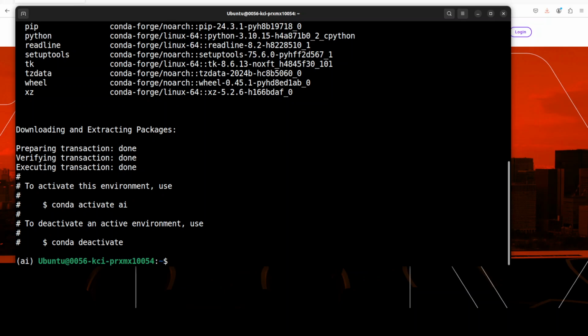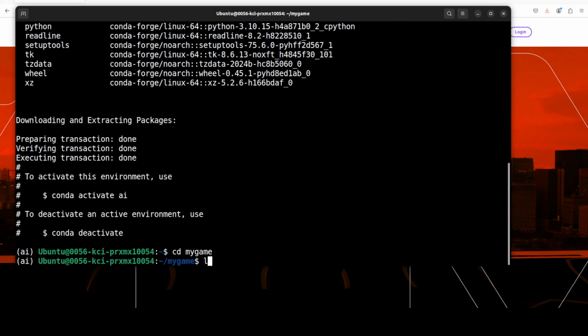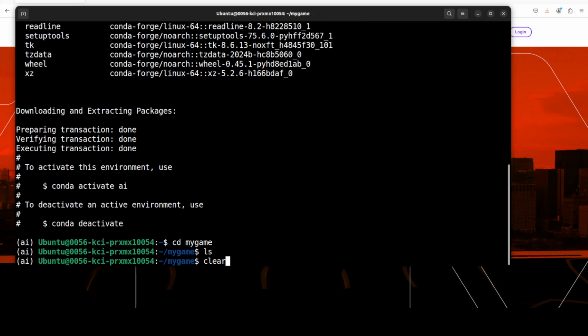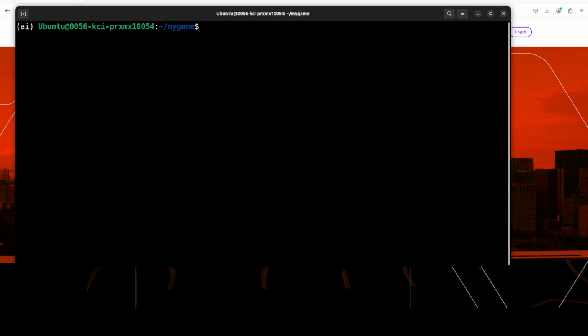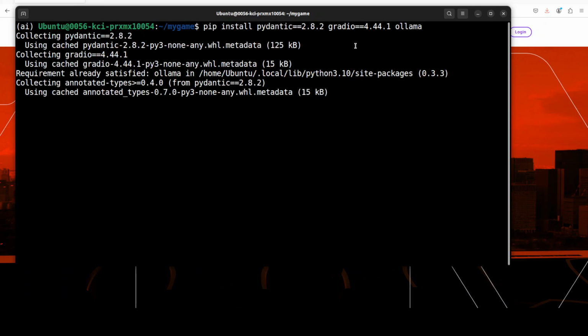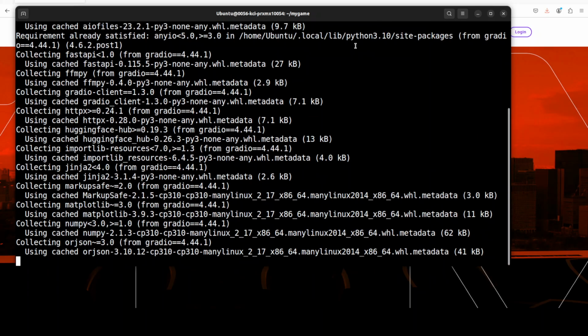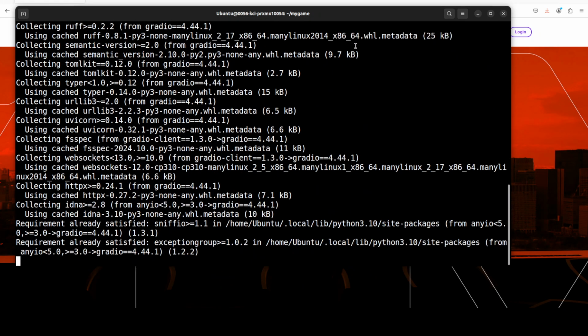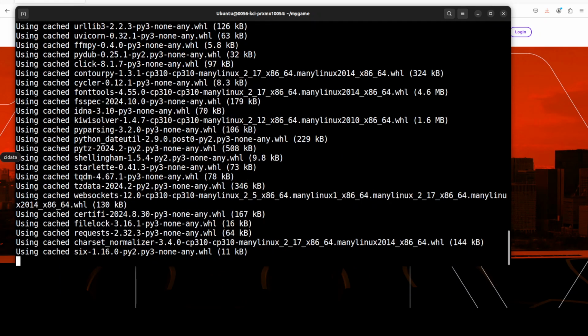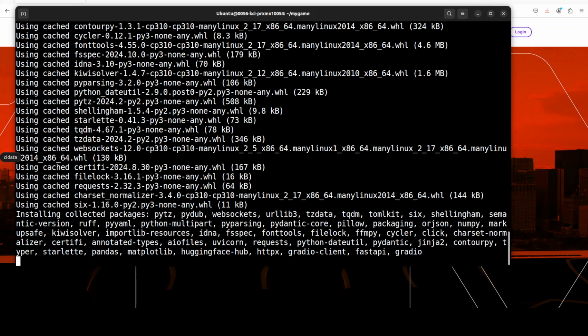Okay, so my virtual environment is created. I'm just going to cd into my game directory. You can create a new directory; it's empty, which is good. And now let's install Pydantic, Gradio, and also Ollama, because we will be using Ollama's Python API. I already have covered it on the channel, but this is how you install it with the pip command. So let's wait for it. It shouldn't take too long. It's very quick. Almost there.